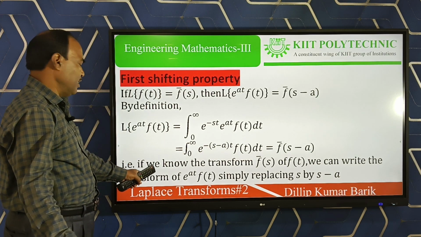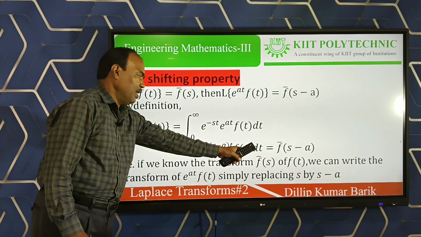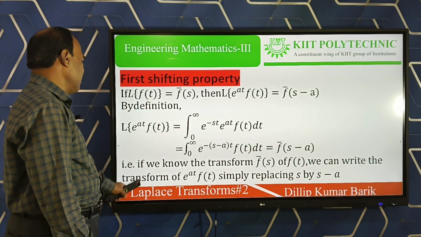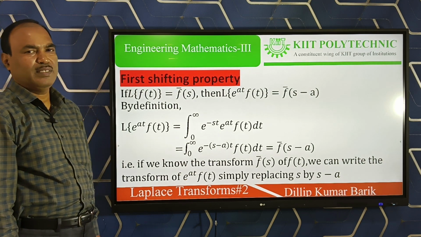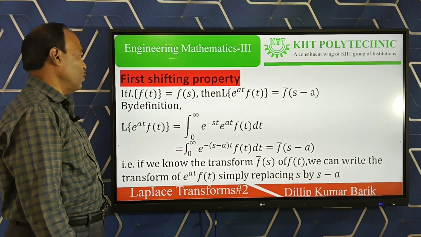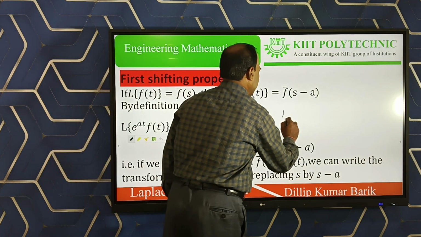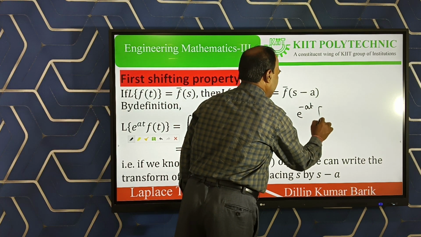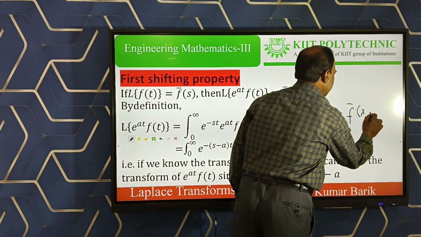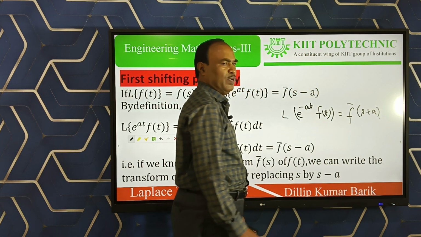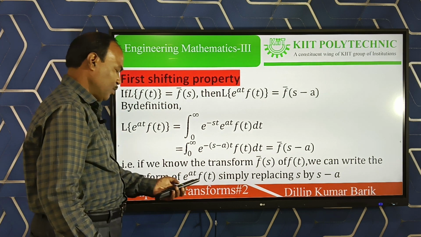In language form: if we know the Laplace transform of f(t) as f bar s, then we can write the transform of e to the power at times f(t) simply by replacing s by s minus a. Also, the Laplace of e to the power minus at times f(t) will be f bar of s plus a. That means s changes to s plus a. So let us come to some problems to discuss more about this property.